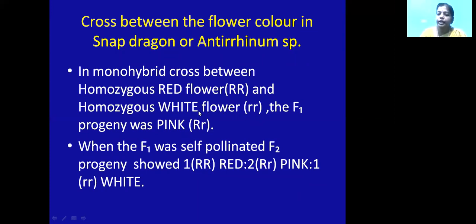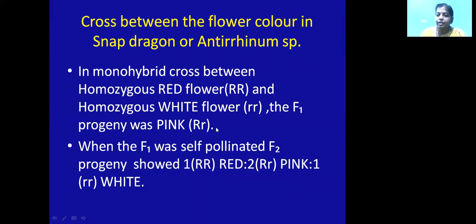And what did he get in the F1 generation when he crossed red flowers with white flowers? It should be red, is it not? According to the law of dominance, it should be red. But they got pink color flowers. Pink color flowers are completely different from the parents. There is no pink color flower in the parents. Even in the red color and white color crossing, he got pink color flowers.